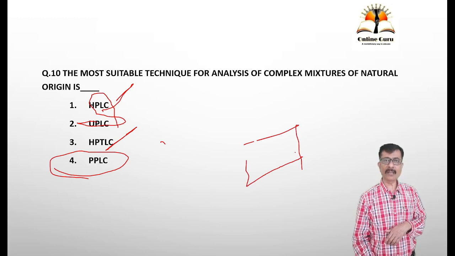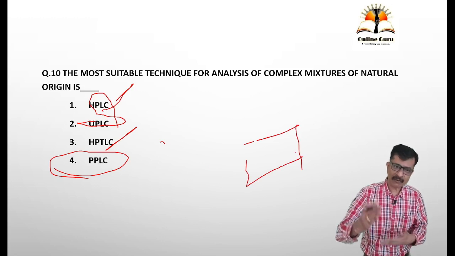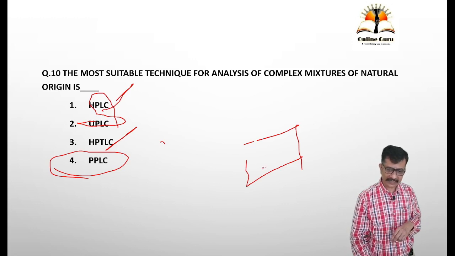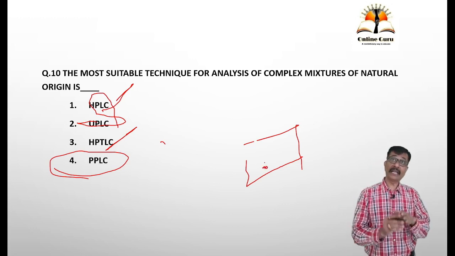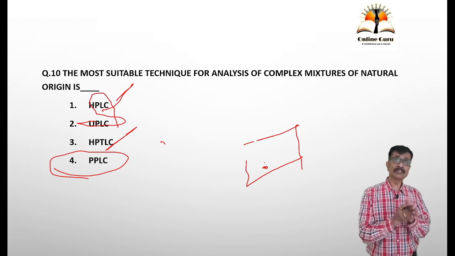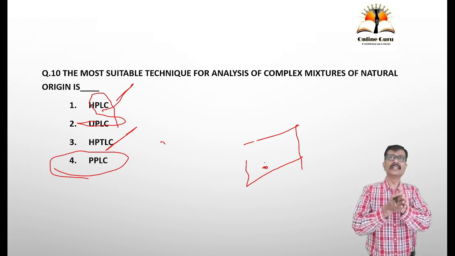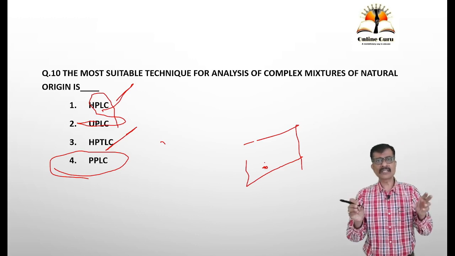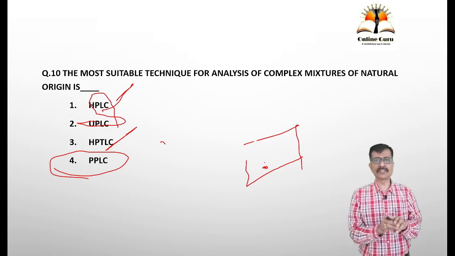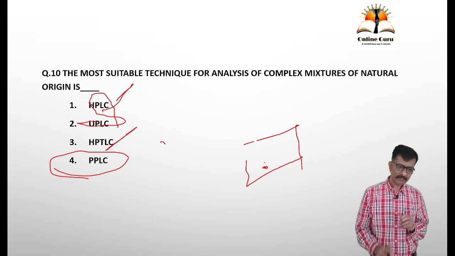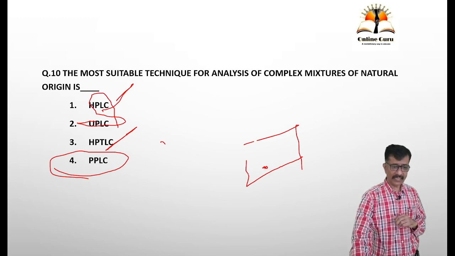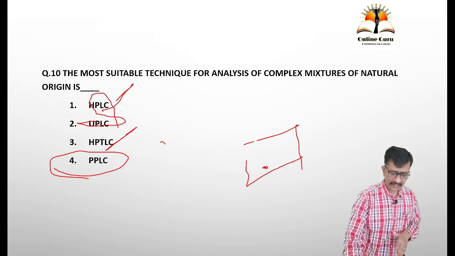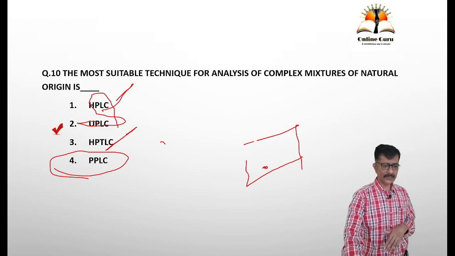It is not a column chromatography, it is a planar chromatography, where the sample is only applied on a plate. So there is no question of damaging any component of the instrument because of the sample. So the best, preferred, suitable way is HPTLC. So the answer is HPTLC.